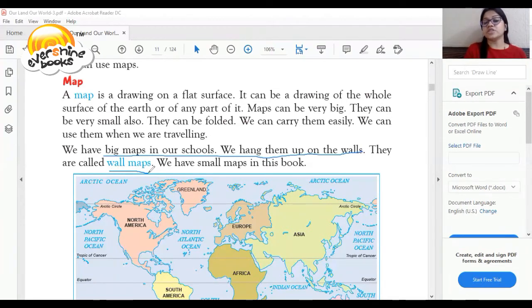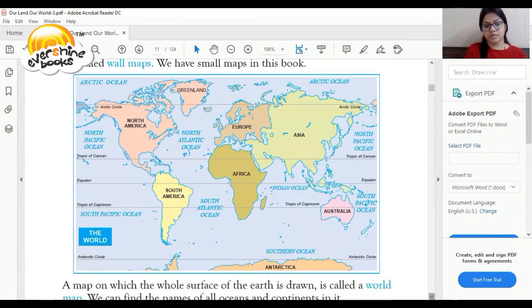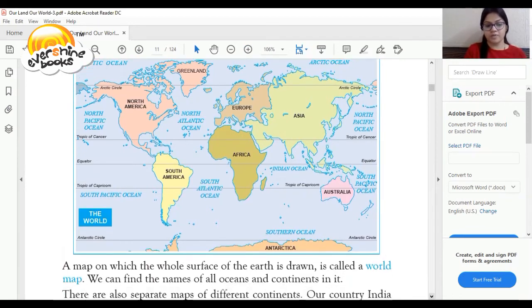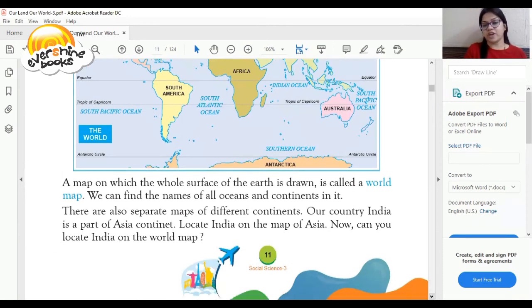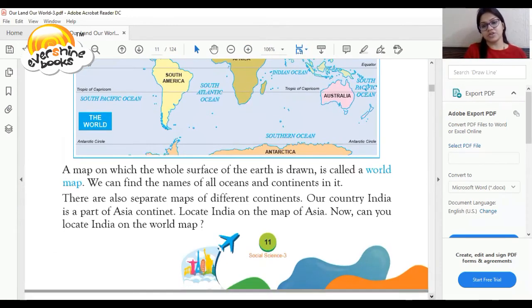We have small maps in our book also. So, dear student, this is the pictorial part of the map. This is the world map. A map on which the whole surface of Earth is drawn is called a world map.